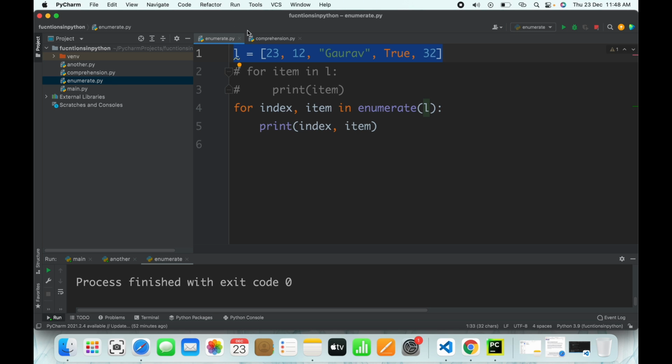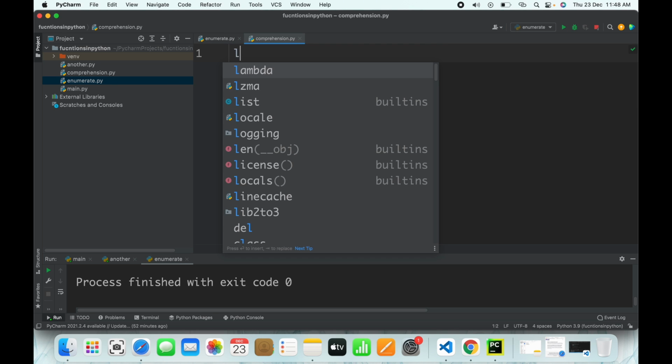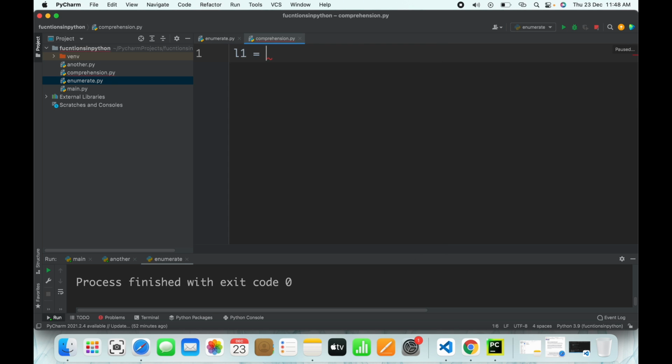I'll make one rather: L1 equals to, let's say, some values 32, 65, 78, 90, 934, like that. So this is a list.